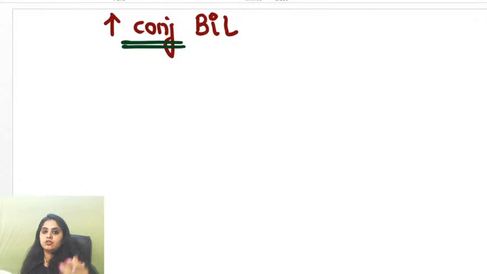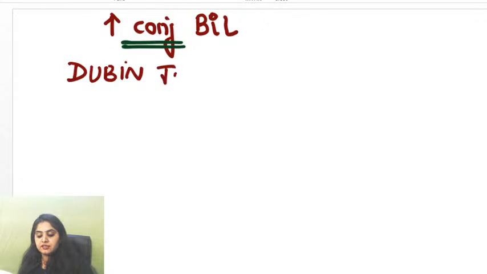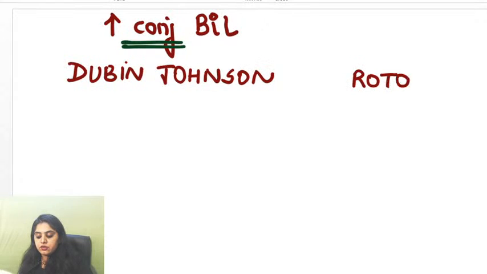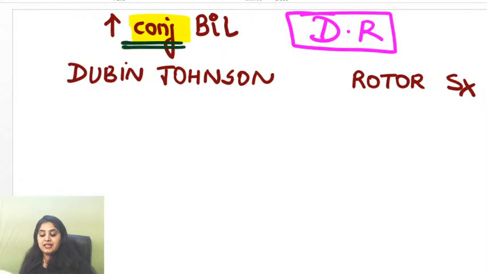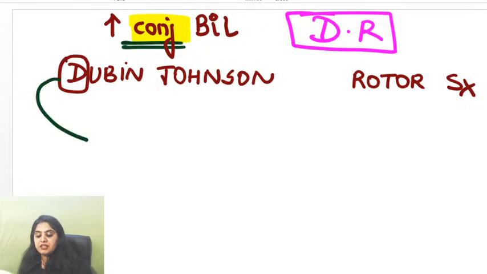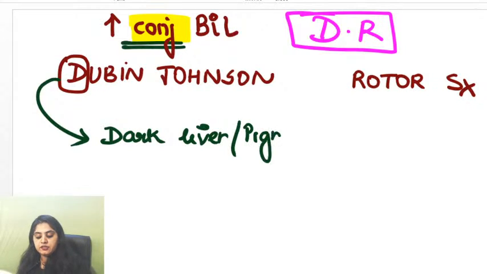Remember, conjugate means together. So doctors are together. Doctors are always together. So remember Dubin-Johnson, excellent. Everyone knows this. Dubin-Johnson and Rotor syndrome. So over here there is increase in conjugated bilirubin. Remember conjugated, doctor. Out of which of these has a pigmented liver? Dark liver, it's Dubin-Johnson. So remember, dark liver or deeply pigmented liver is Dubin-Johnson.